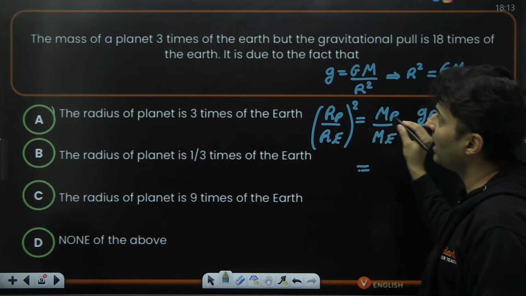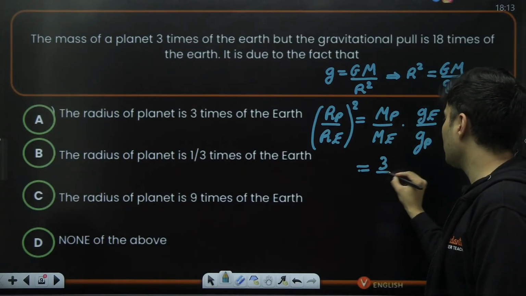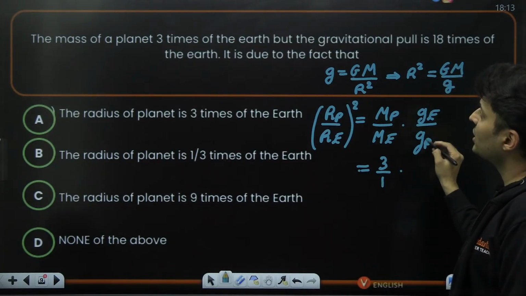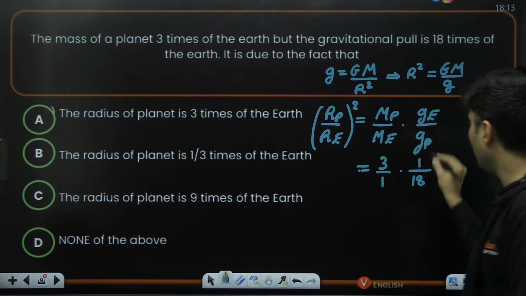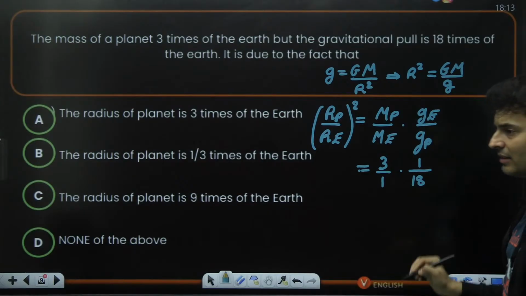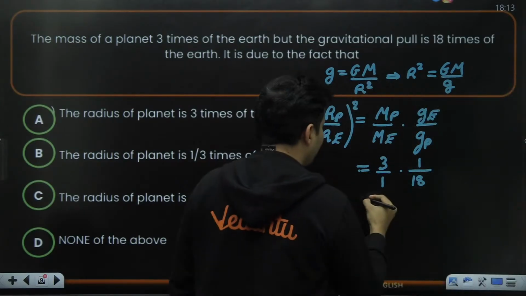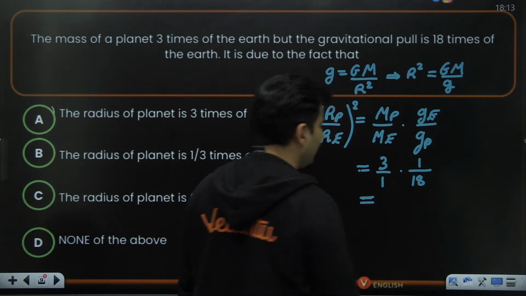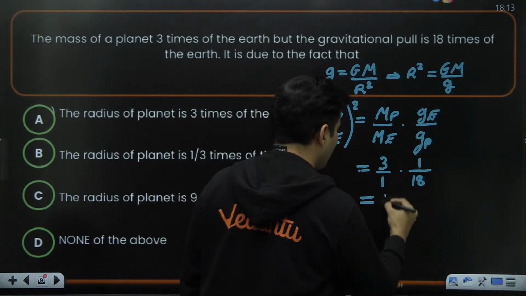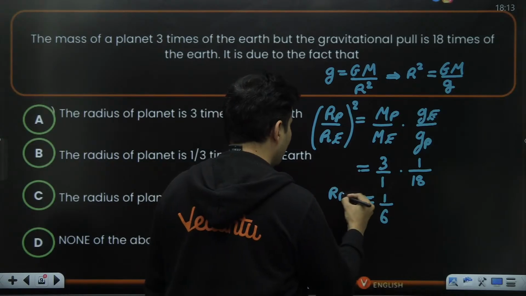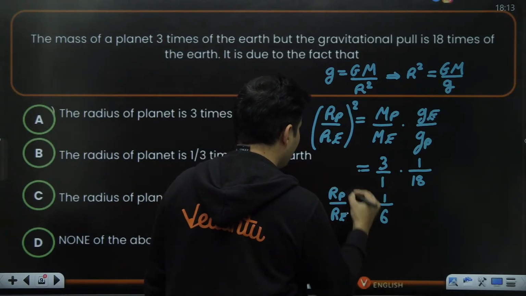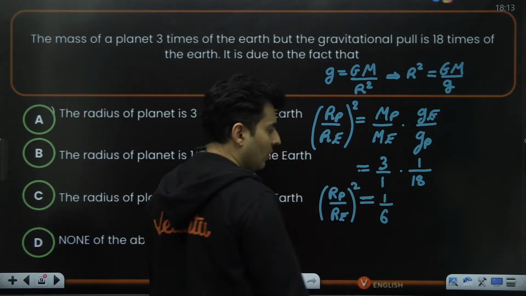Now the mass of the planet is given to be 3 times that of the Earth, and acceleration due to gravity is 18 times of the Earth. So 1 by 18 will come here. So 3 by 18, my dear students, that is just going to be 1 by 6. That is nothing but Rp by Re, the whole square.